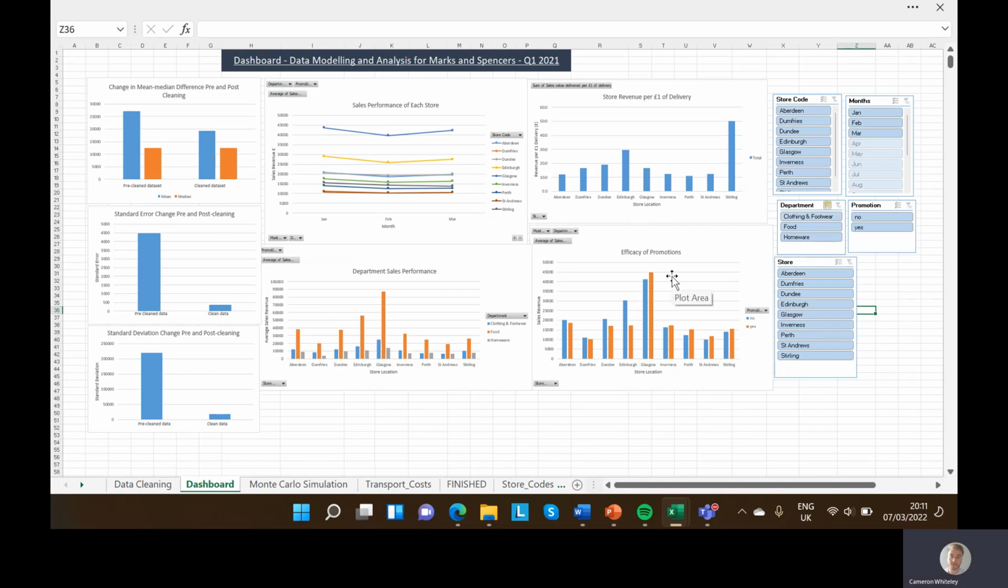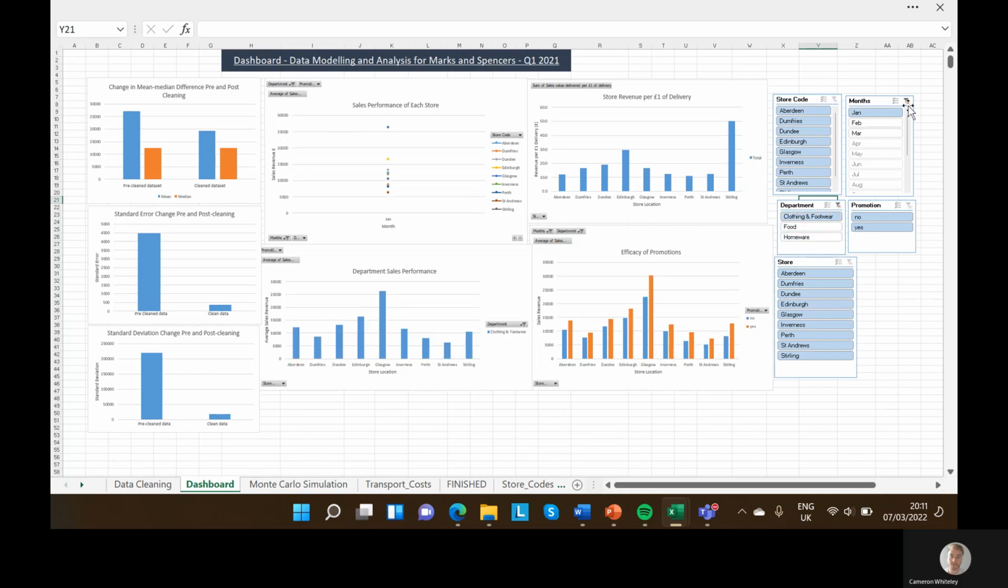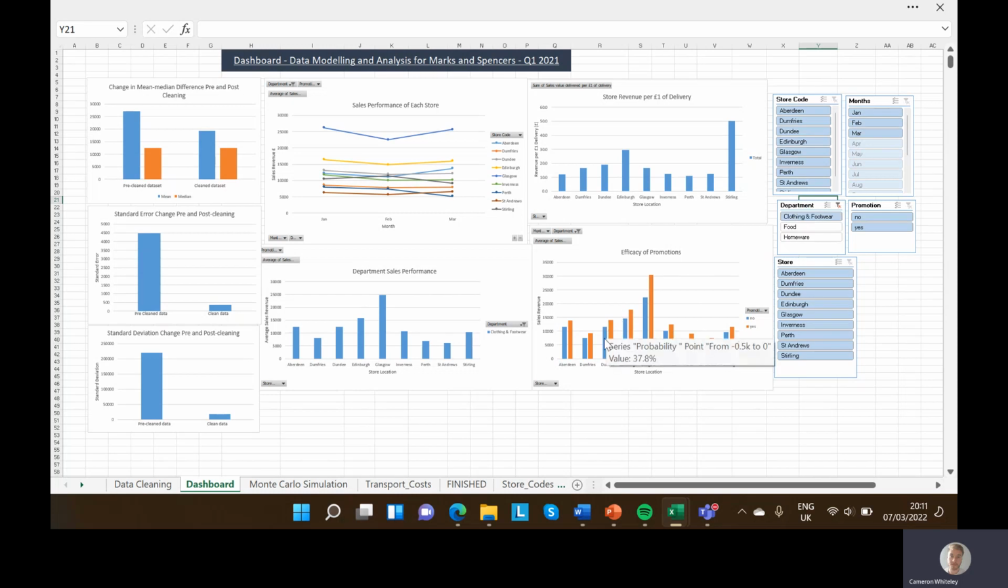Here we've got the efficacy of promotions, so how well the promotions work in every department. You can see clothing and footwear. Clothing and footwear overall, promotions seem to work in every store, increase revenue generation in every store.